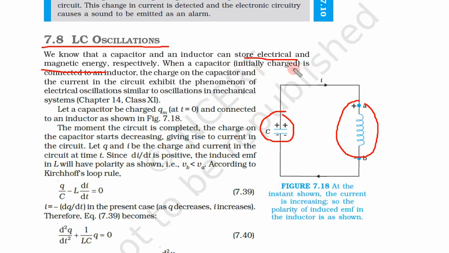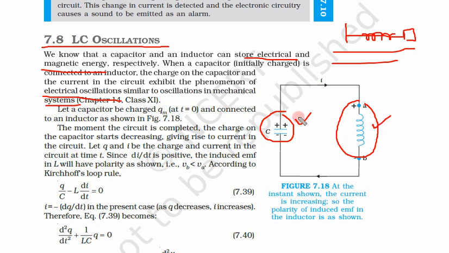When an initially charged capacitor is connected to an inductor, the charge on the capacitor and the current in the circuit exhibit the phenomena of electrical oscillations similar to oscillations in mechanical systems. Just a few minutes back we saw mechanical oscillations: a spring connected to a mass, if we move it on either side, will do mechanical oscillations. Similarly this C and L